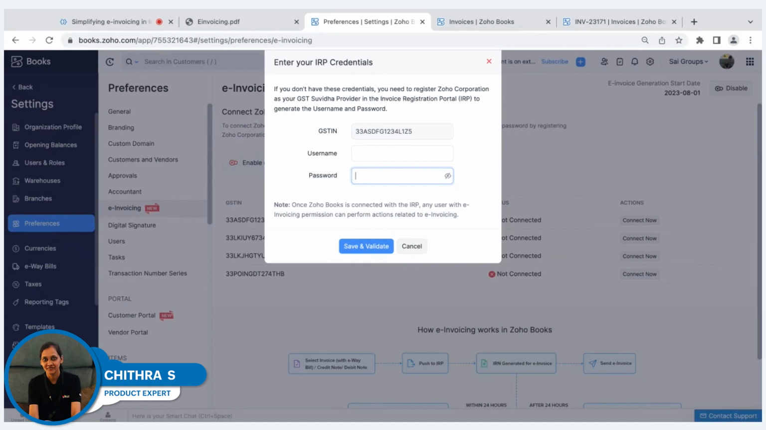These details will be validated, and once it is successfully verified, it will connect Zoho Books to your invoice registration portal. So far what we discussed is creating an account in IRP. The second thing, enabling e-invoicing in Zoho Books. The third thing, how you have to select Zoho Corporation as your GSP. And by using the same username and password, you can connect Zoho Books to the invoice registration portal. Having seen the initial steps, now we will see how you can create e-invoices from Zoho Books.